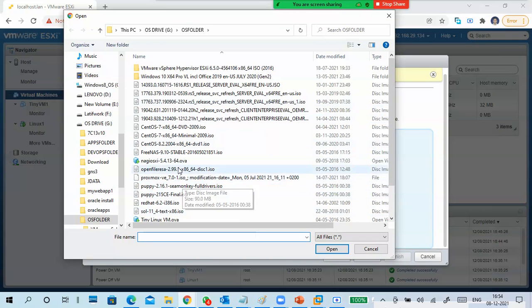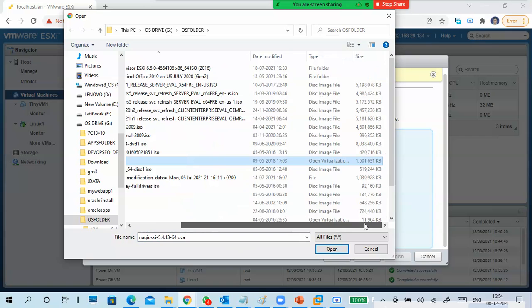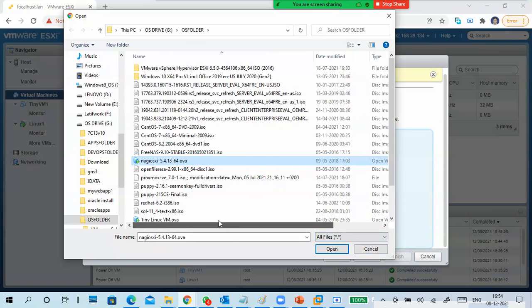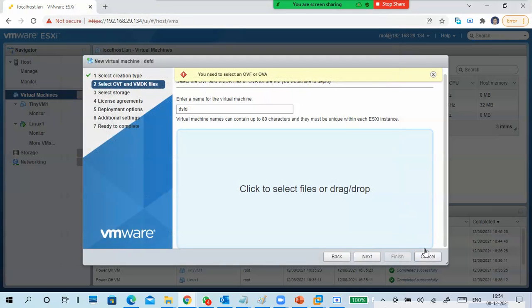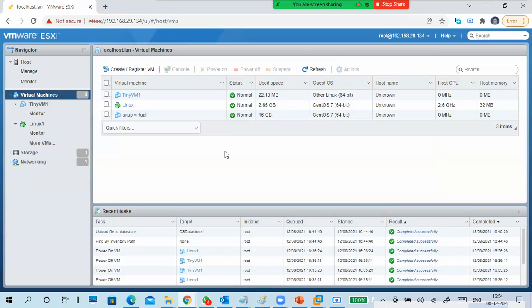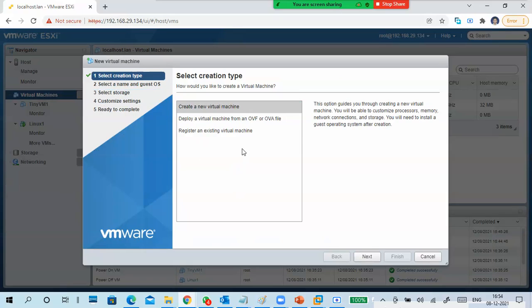See, it is showing my physical machine only, but the size of these machines is very high, so it will occupy my physical machine also. Okay, physical to physical, like that we can deploy it. Sometimes it may require a license agreement, deployment options. So these things we do, but no need to install OS and application inside. So this is how we are able to do it.